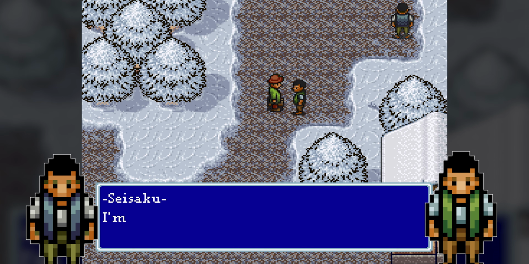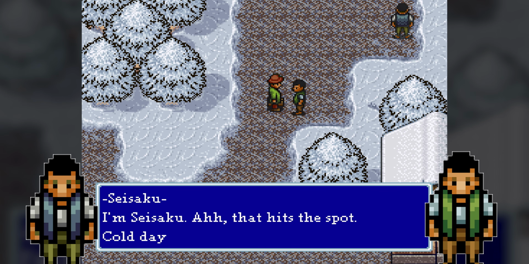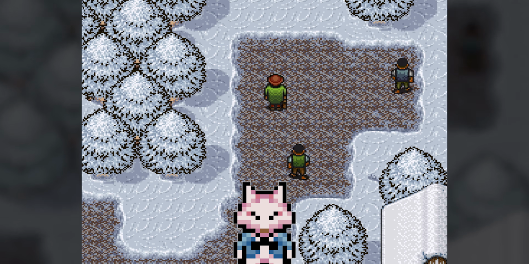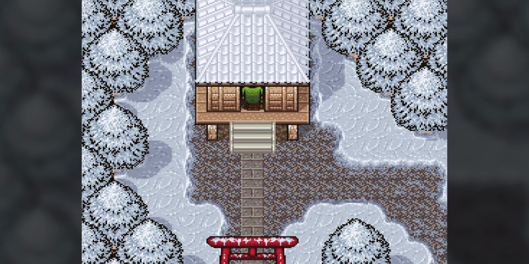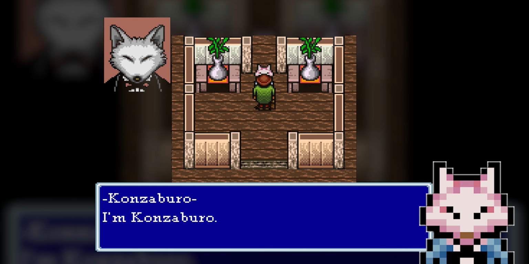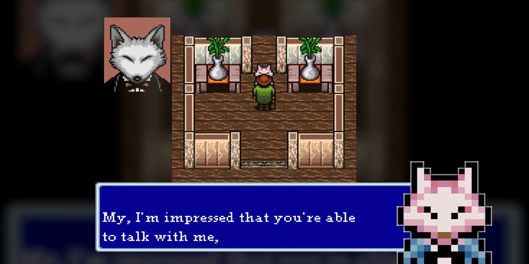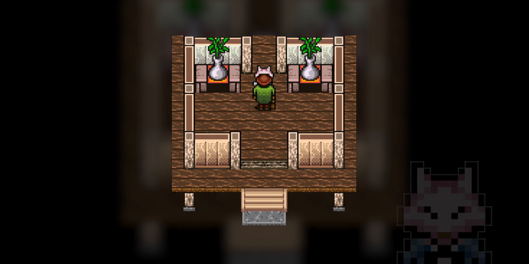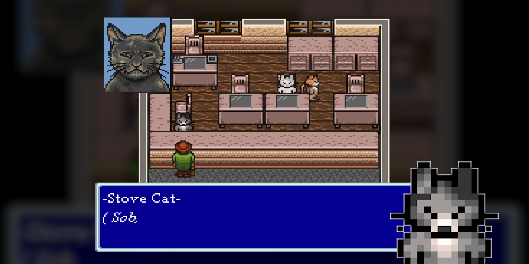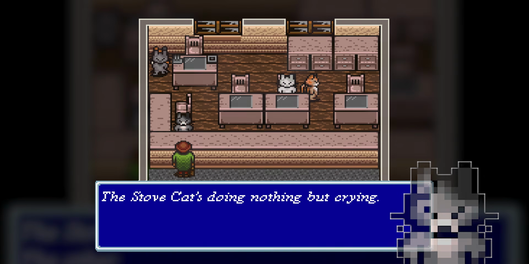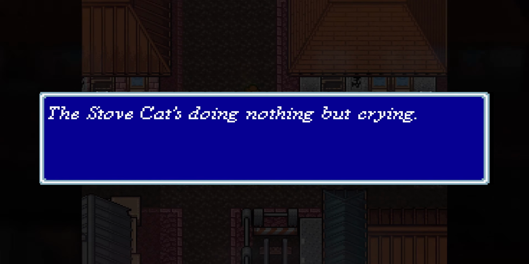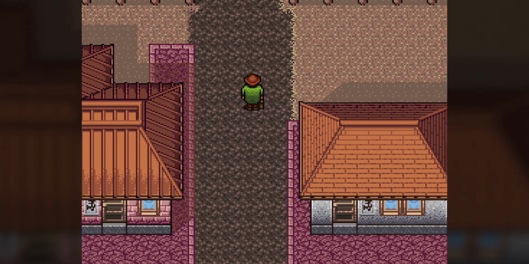To the north of town, there are more young men drinking and warning about the trickery of nasty foxes, one of whom we encounter in the town's shrine. Konzaburo is impressed that we can speak fox language, but won't take us to the village. A day later, the stove cat has returned to work, terribly unhappy. The other cats have spread rumors about him being lazy and skipping work.